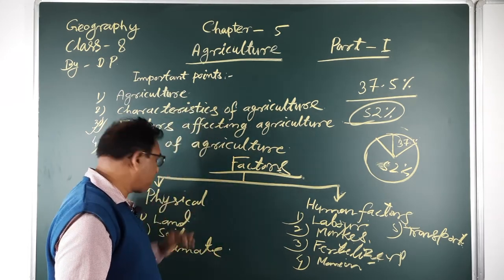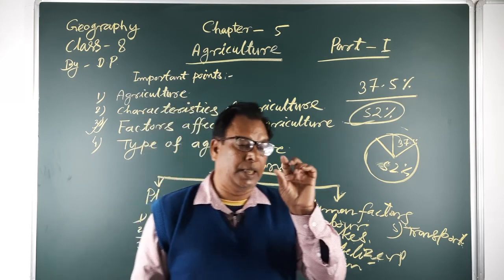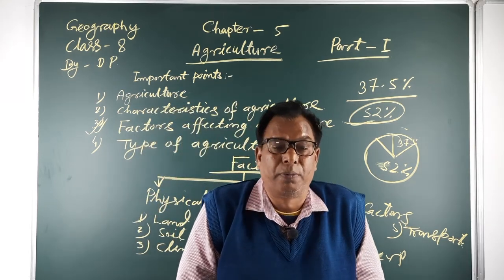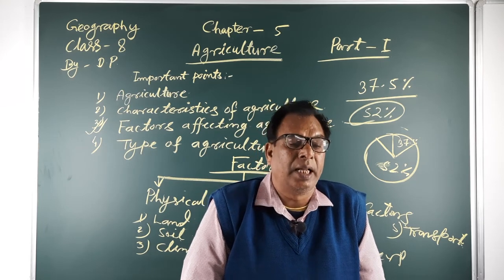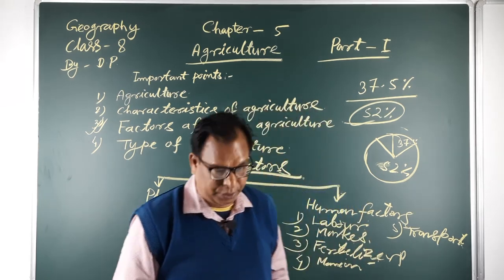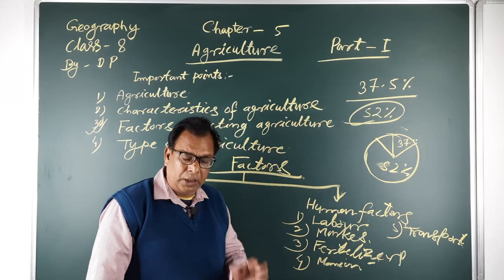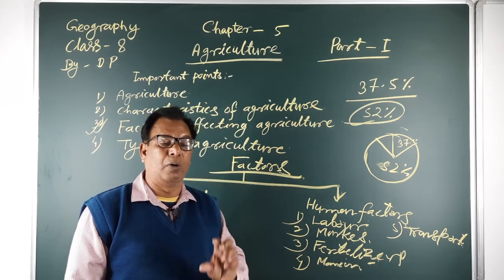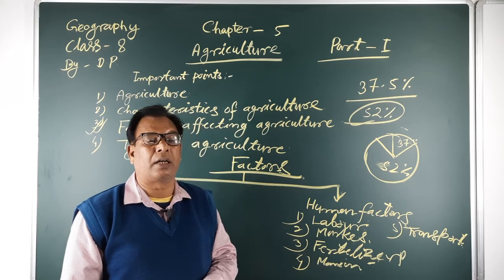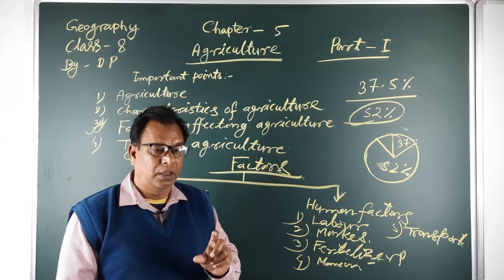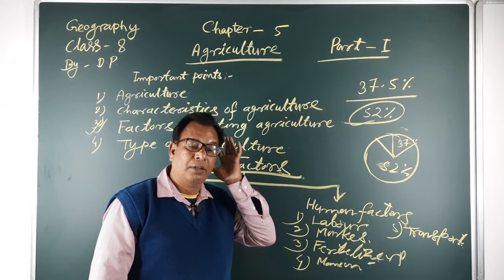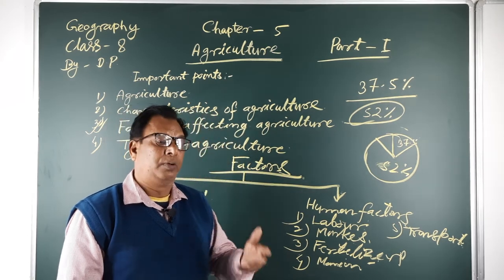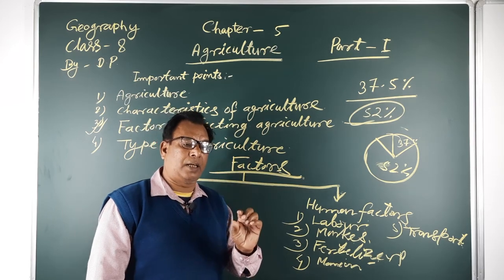Firstly, we know a plain area is more suitable for agricultural farming than hilly areas or the plateau region, because in plain regions a thick layer of soil is found, but in hilly areas a very thin layer of soil is found.